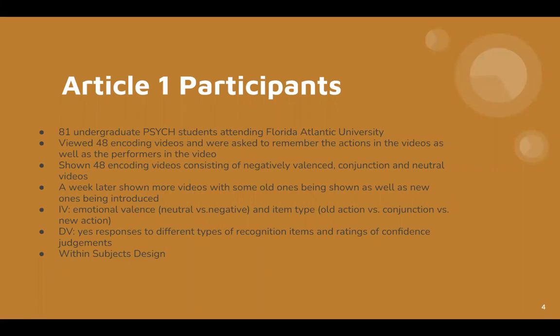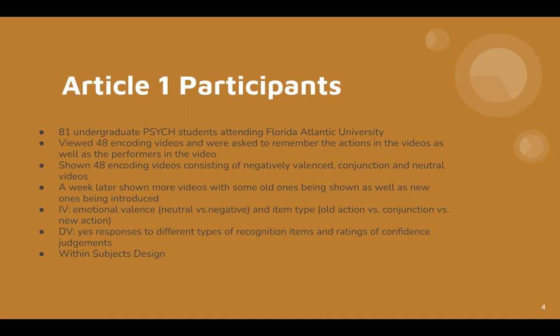So emotional valence would be described to the extent whether an emotion is positive, negative, or neutral. And then conjunction would be referred to as the measure of a participant's ability to bind the actions of the actor with the performance that they were doing, and also involved a person seen earlier now performing an action that had previously been performed by someone else. And so they were shown videos, and then a week later, they were shown more videos with some old ones being shown as well as new ones being introduced the second time around.